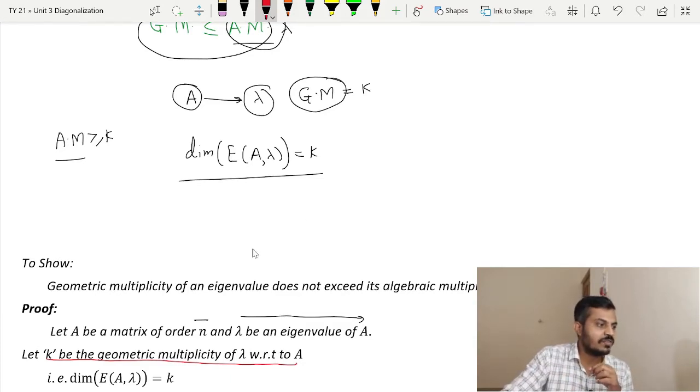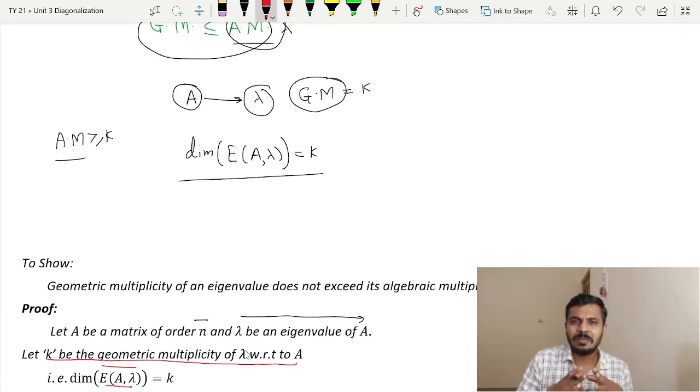Now since the dimension of the eigenspace is k, what does it mean? What is the definition of dimension? Dimension is nothing but the number of vectors in the basis set, right? So therefore the basis set of E of A lambda will contain k vectors.